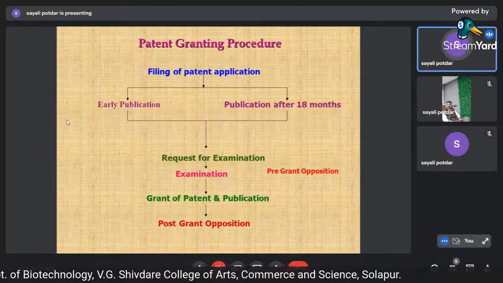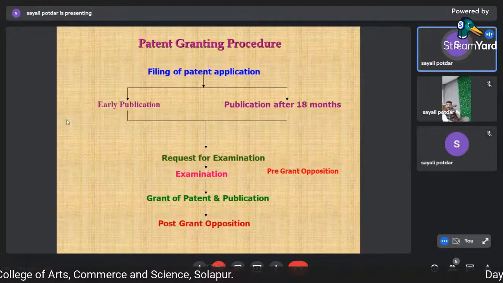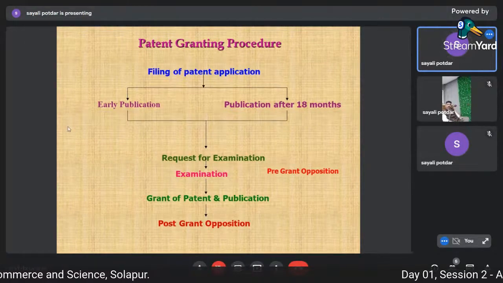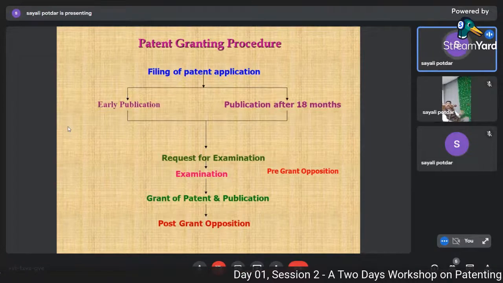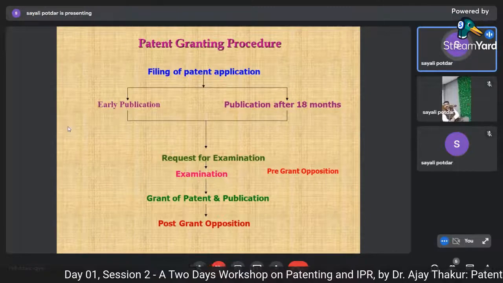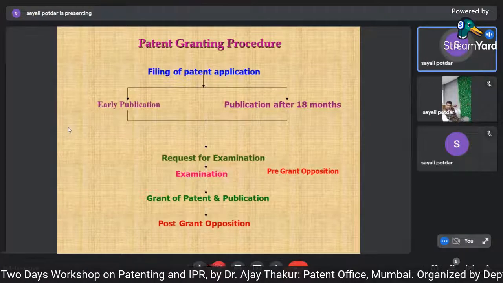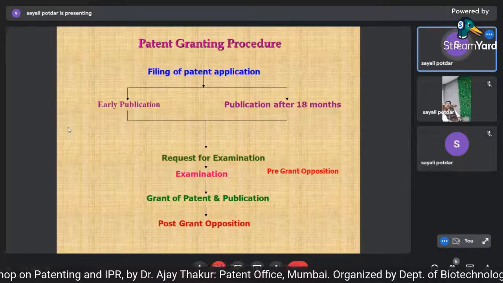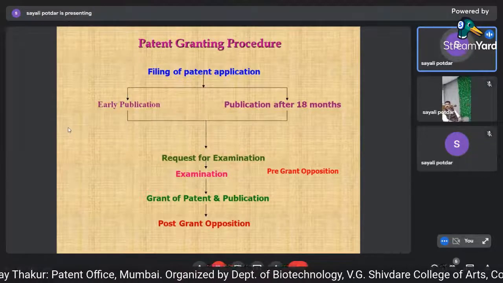Now examination section is the section where we have dedicated teams of examiners and controllers. Now what happens if your application is from electronics, or from mechanical division, or from biotechnology, or from pharma business, or from any other civil side? So we have a dedicated team of examiners. The application goes to the concerned examiner.